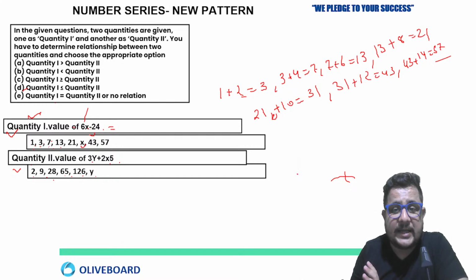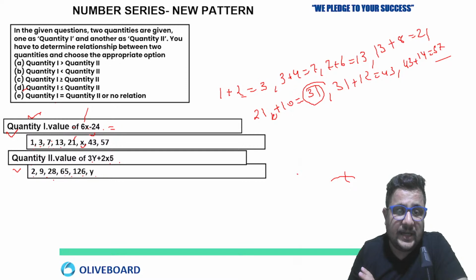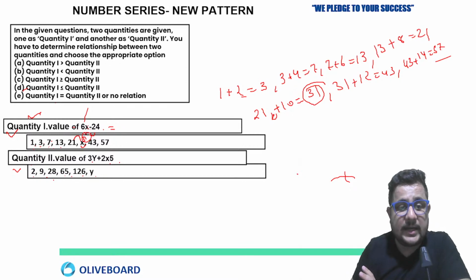So what we are getting in place of x, we are getting 31, right? 21 plus 10, 31 will give you. So the value of x is 31. 31 into 6, what you will get? 186 minus 24, so 162.